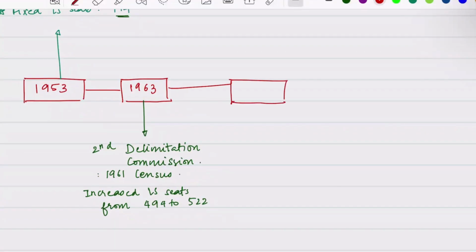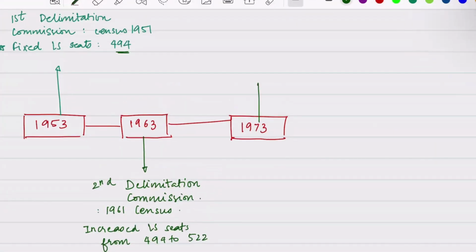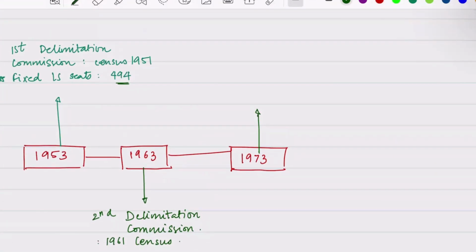Next, we have the third Delimitation Commission, which is the 1973 one. It was based on the 1971 census. The seats were 522 in the second delimitation commission, and now they were increased to 543. The assembly seats went from 3,771 to 3,997.